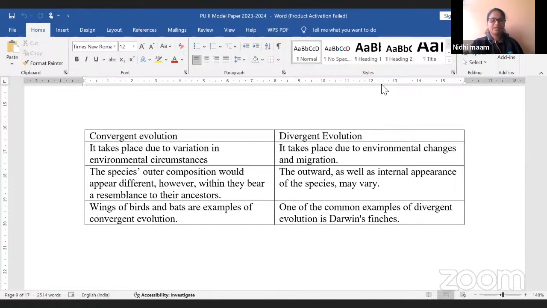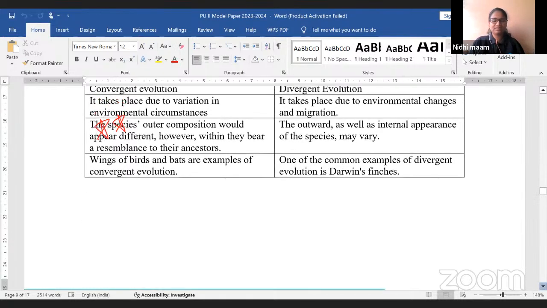Model question paper alli 2 marks question alli ಎರಡನೇ question ಇದು. Convergent and divergent evolution. So when 2 marks are asked, you must write at least two differences. If you have 3 or 4 differences, well and good, you write. If differences are fewer, try to write at least 2 differences between convergent and divergent evolution. Very, very important question.